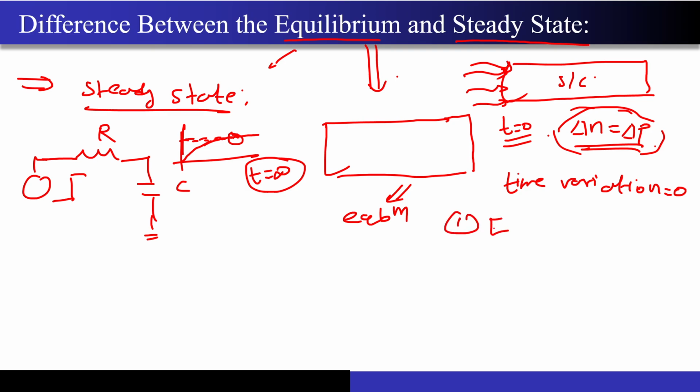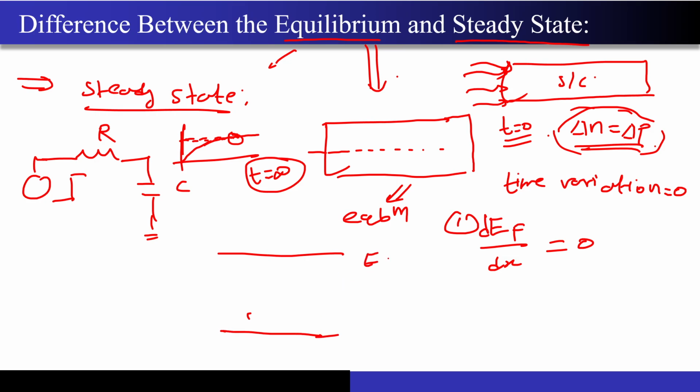We always say that the Fermi level, dEF/dx, does not change across the material, correct? This should be 0, correct? So that means the Fermi level will remain constant throughout the material. By the way, I should have drawn a band gap, not a semiconductor slab like that. EC, EV, the Fermi level cannot change.